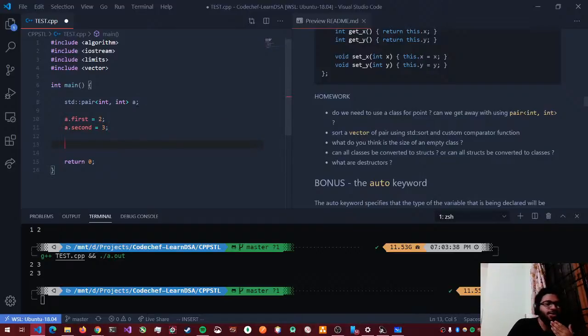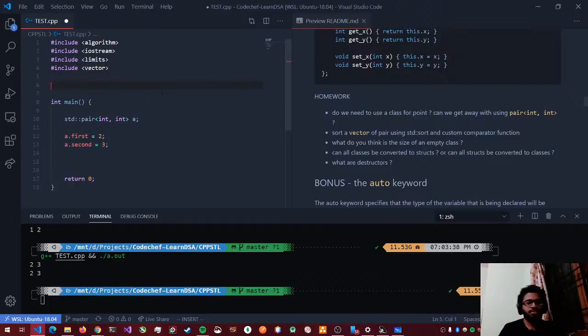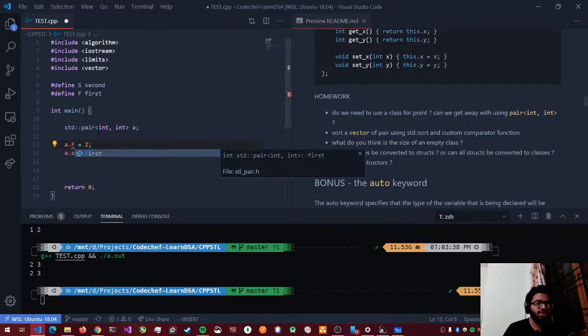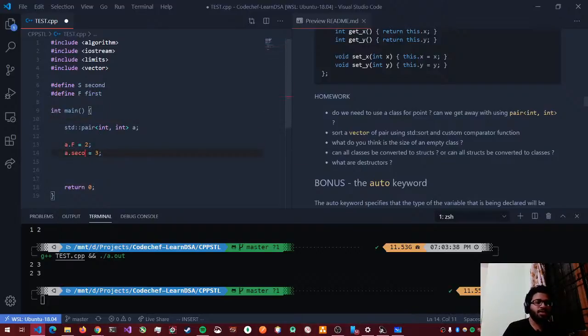Okay, so you see that it becomes tedious to write first, second, right? What if I want to get away without typing so much? What do I do? I'll just create a macro: hash define S as second, hash define F as first. So now I can do a dot f is equal to 2 and a dot s is equal to 3. You see, I don't have to write so much.